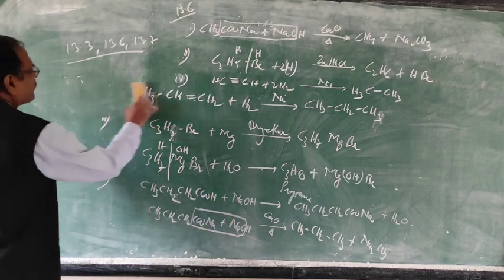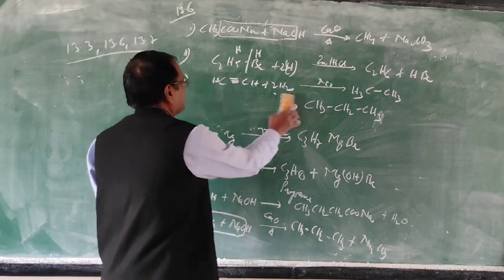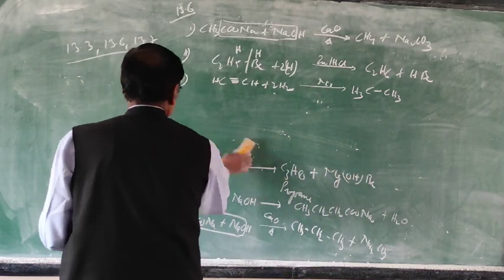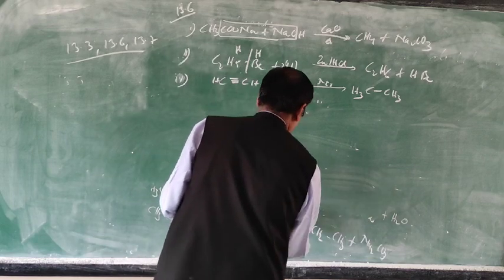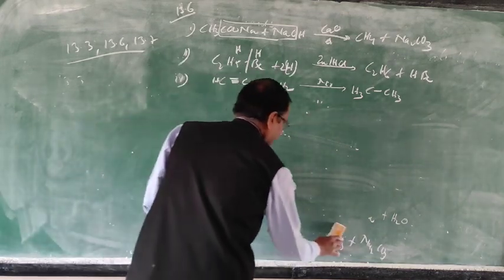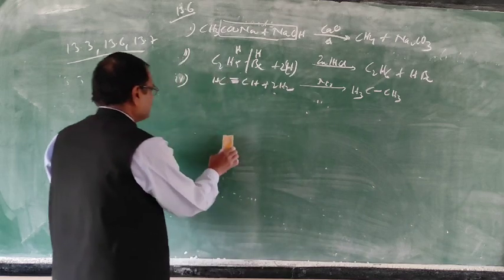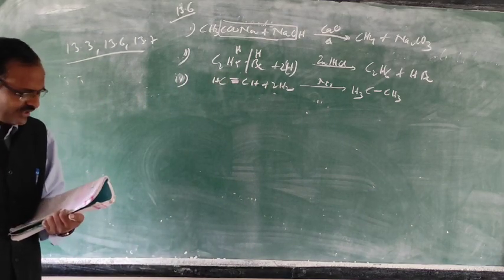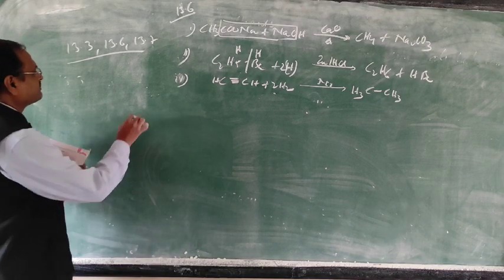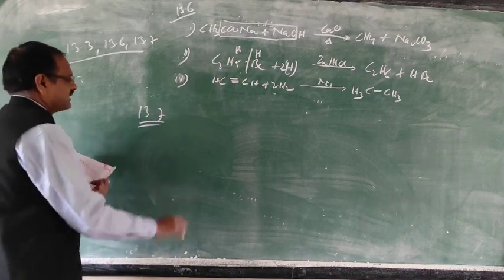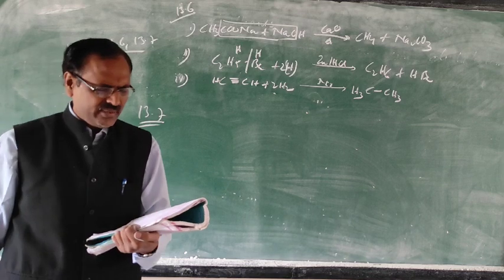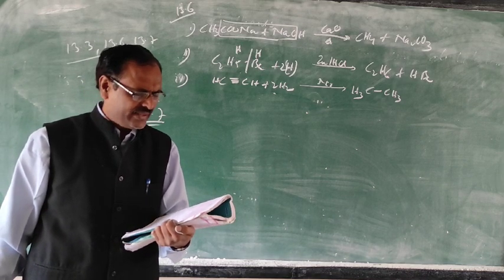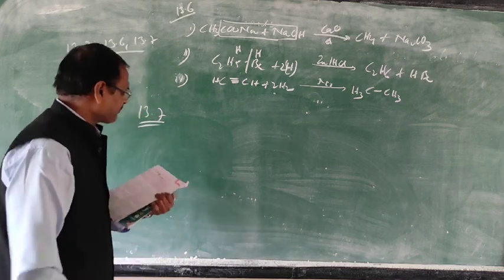So now the last one, 13.7. Now 13.3 you have seen, 13.6 you have seen, now 13.7. Such questions are asked in your paper, and very few students get the marks because they are not doing the practice. So practice is required here. Name the product obtained on treating a mixture of methyl bromide and ethyl bromide.